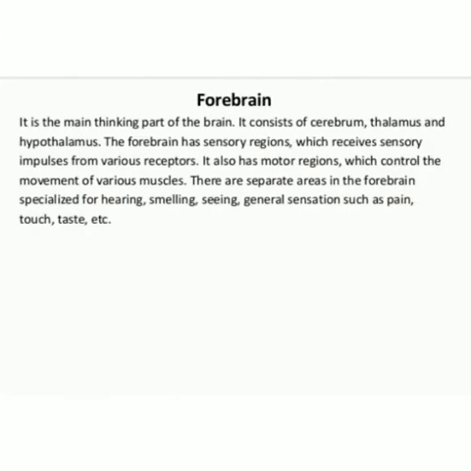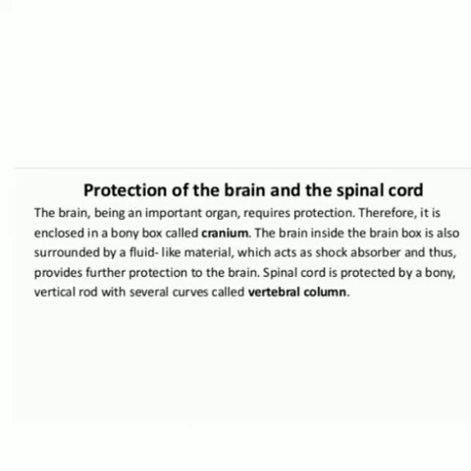Forebrain: it is the main thinking part of the brain. It consists of cerebrum, thalamus, and hypothalamus. The forebrain has sensory regions which receive sensory impulses from various receptors. Protection of the brain and spinal cord: the brain, being an important organ, requires protection. Therefore, it is enclosed in a bony box.